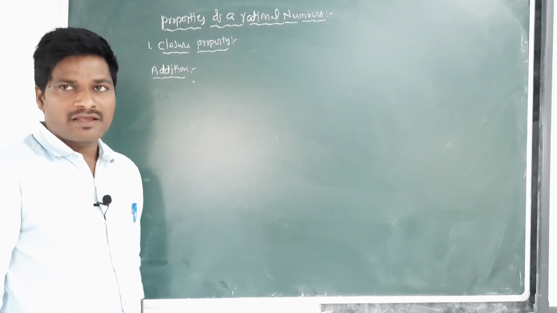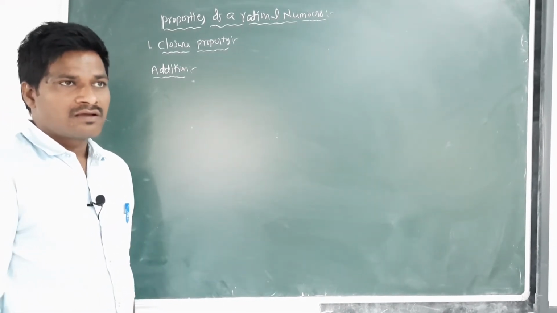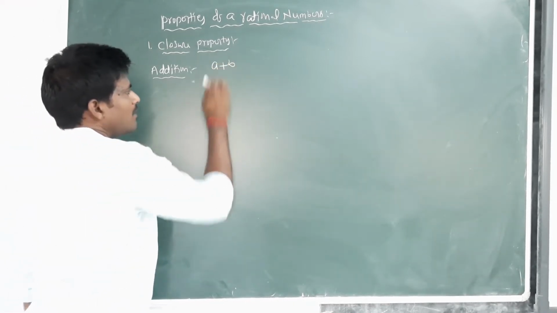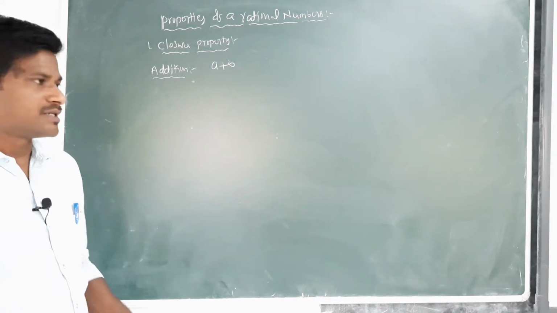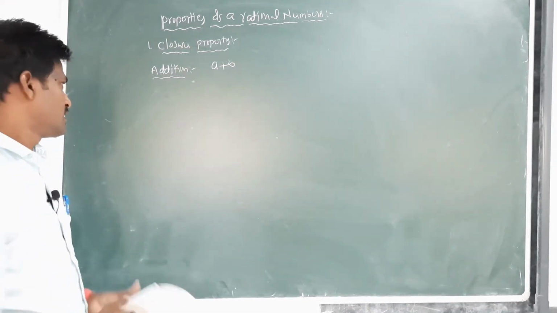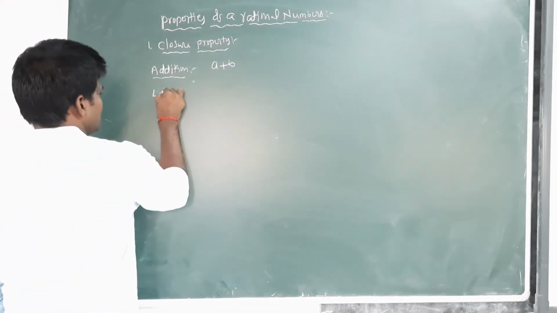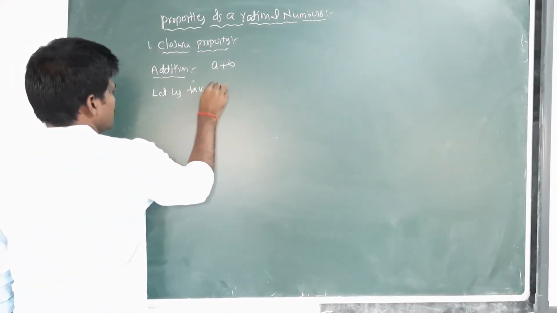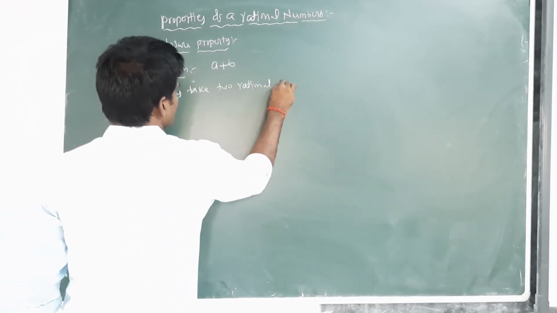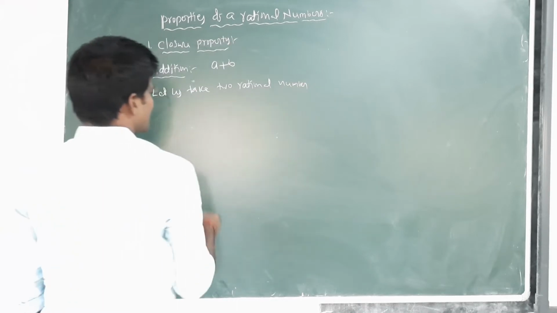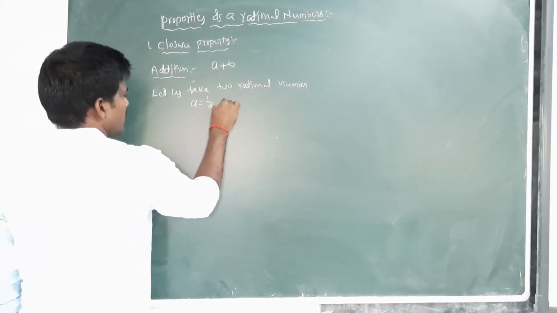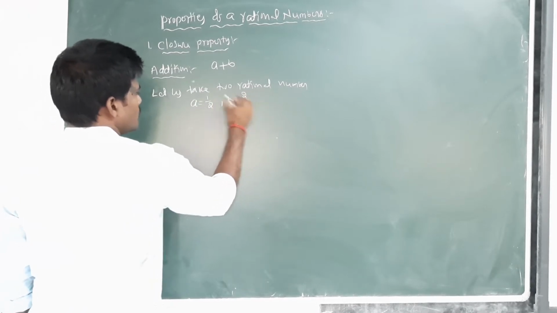This property can be written as a plus b. Here a comma b are two rational numbers. Let us take two rational numbers, a equal to 1 by 2, b equal to 2 by 3.